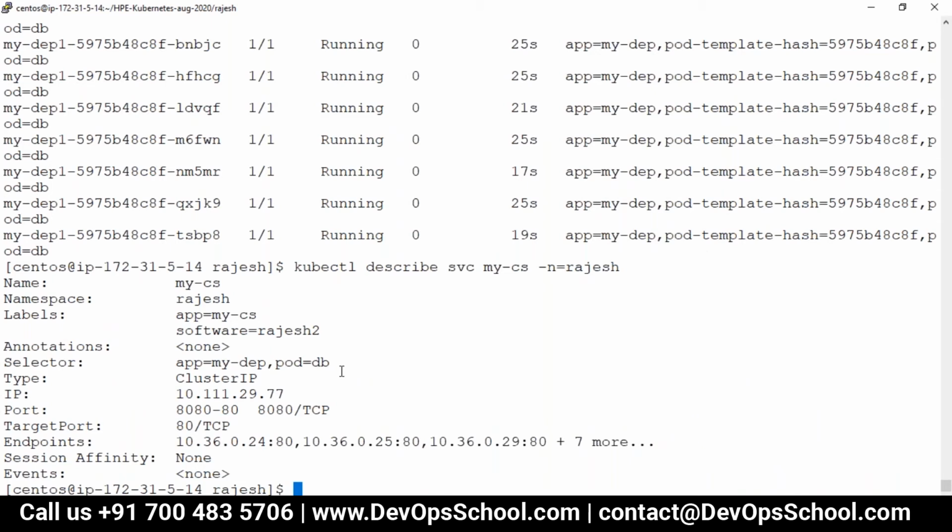Did you understand this, guys? See, one more thing here: a pod may have multiple labels, but whatever label selector you are providing has to be matched. I don't care what additional labels you have in the pod. I only care that it matches the selector labels. Okay, guys, did you understand this? So whatever selector label is given, the exact same thing has to be matched in the pod label. Yes, it should be a subset. Yes, that's correct.